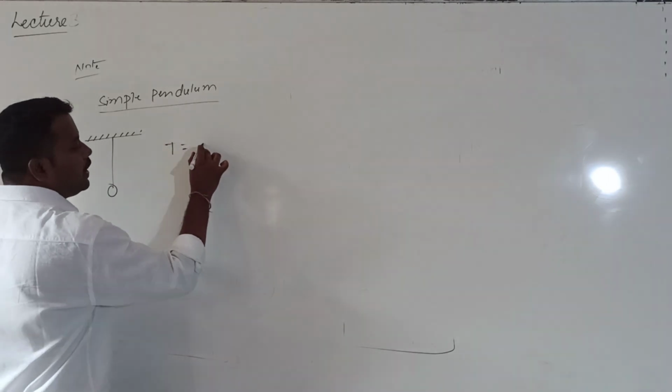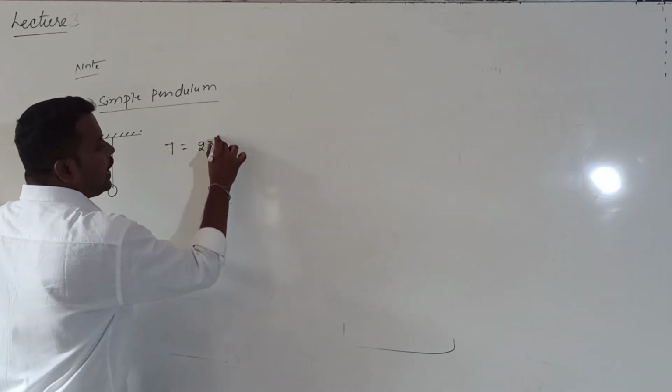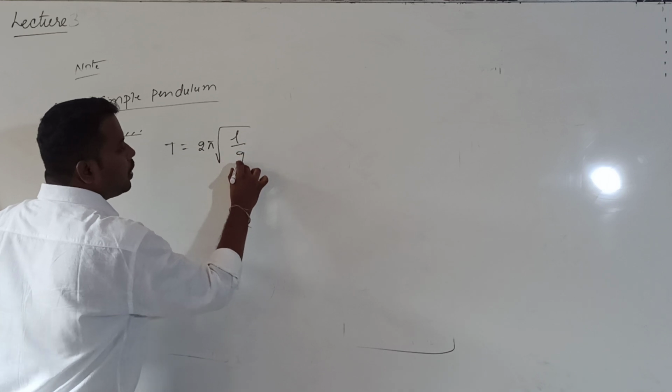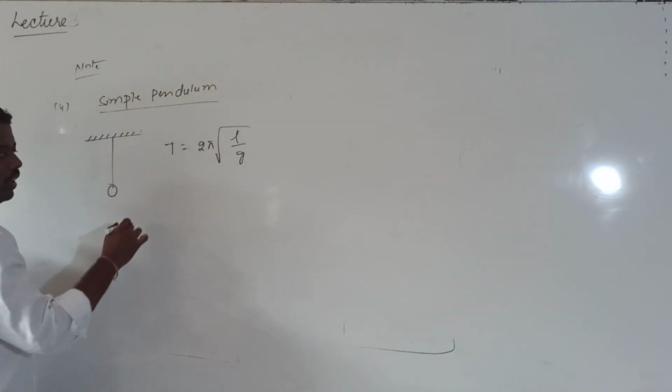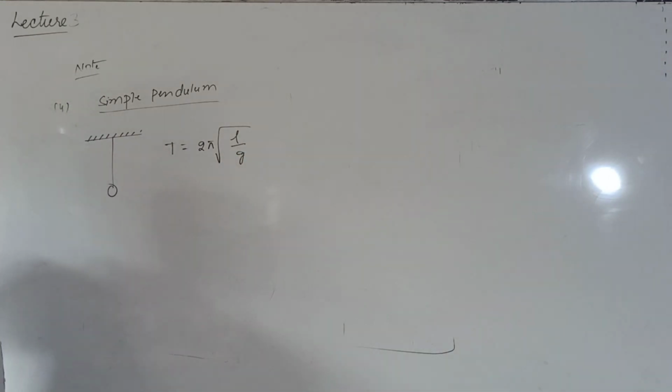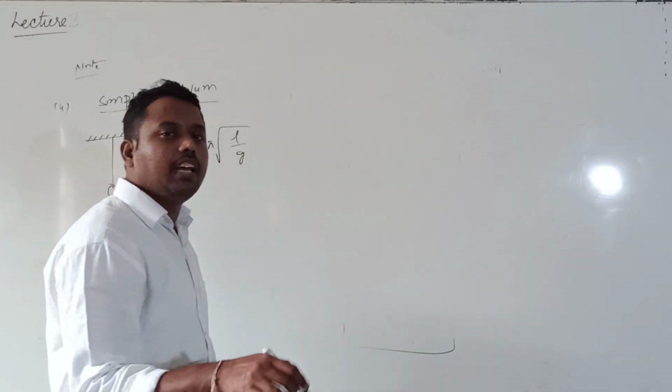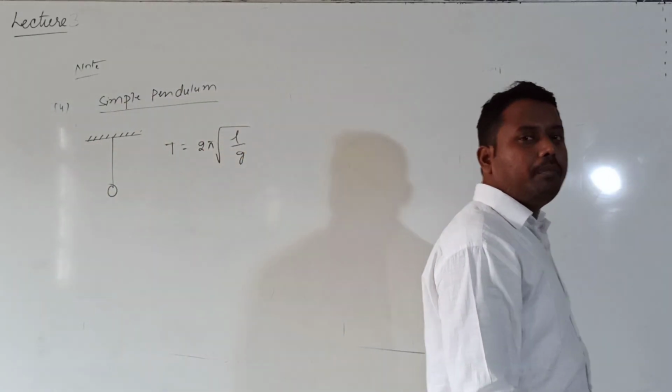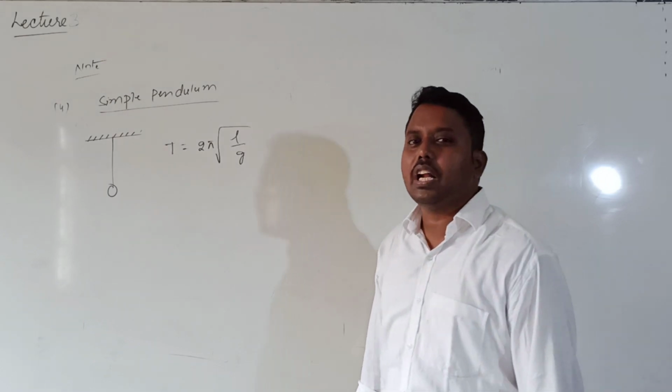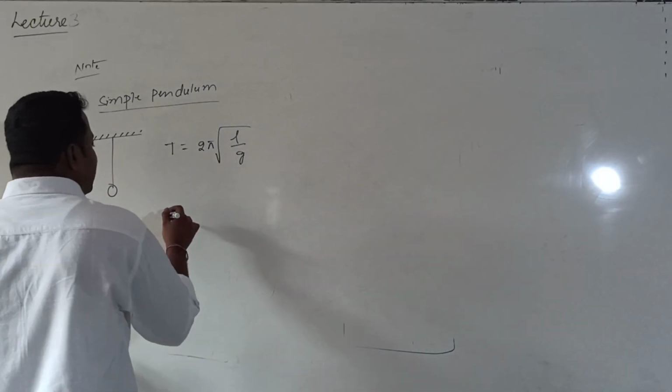What is the formula for the time period of a simple pendulum? T is equal to 2 pi into root over L by g. Correct? You will get this in the oscillation chapter. Time period of a simple pendulum is 2 pi into root over L divided by g, where L is the length of the pendulum and g is the acceleration due to gravity. From this it is clear.